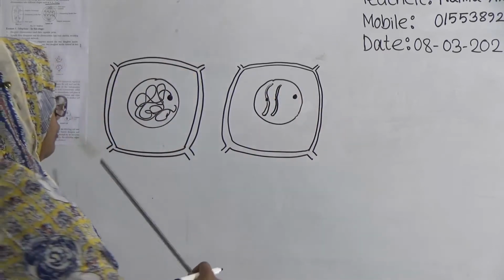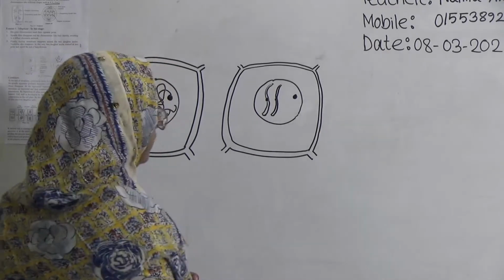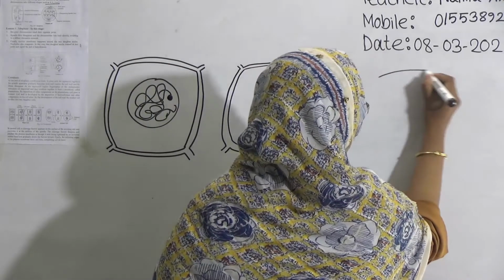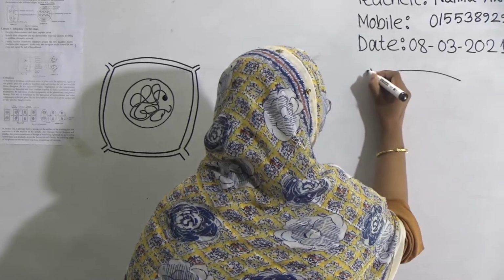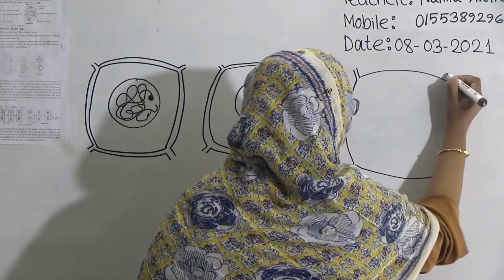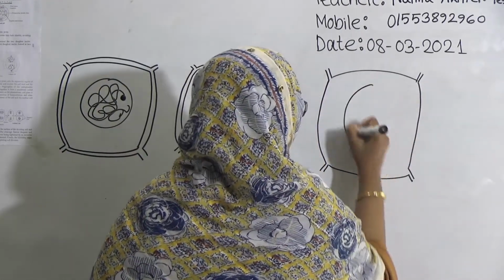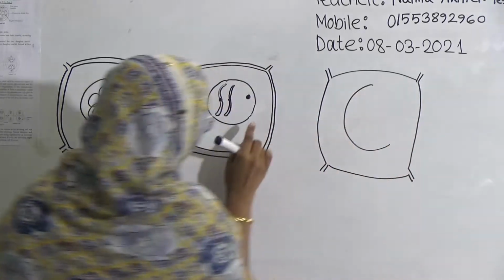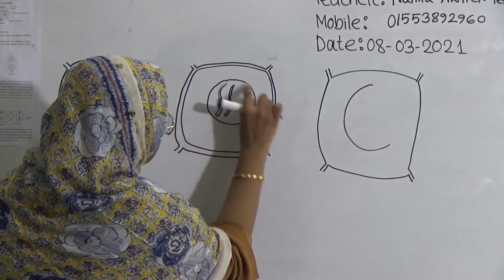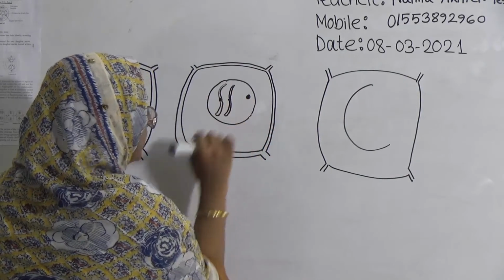and gradually, at the ending of the prophase, here you can see the nuclear membrane is clear and the nucleolus is also clear, and the chromosomes are single.